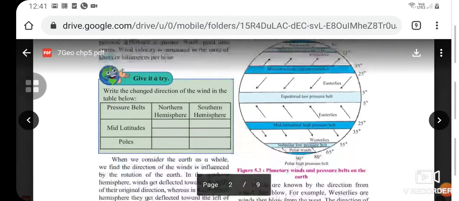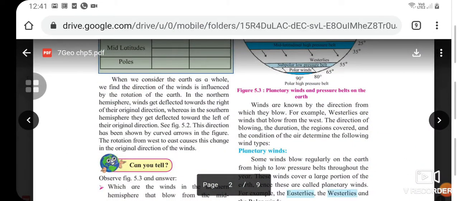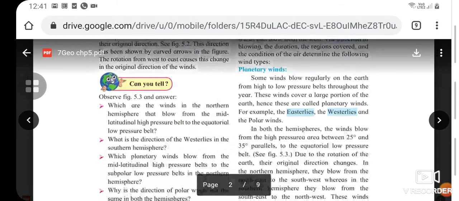Okay, so this direction has been shown by the curved arrows in the figure. The rotation from west to east causes this change in the original direction of the winds.